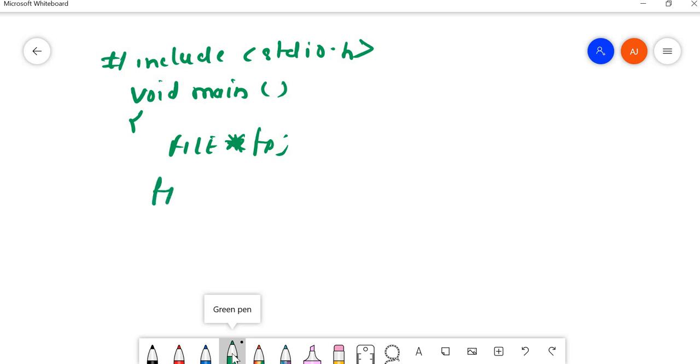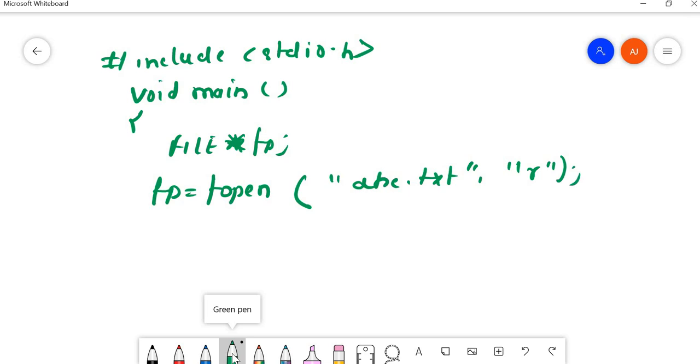Opening a file: fp equals fopen, name of file, I'll name it abc.txt, followed by the opening mode. I'll be opening in r mode. Then I'll check the status: if fp equals NULL, I'll simply exit.